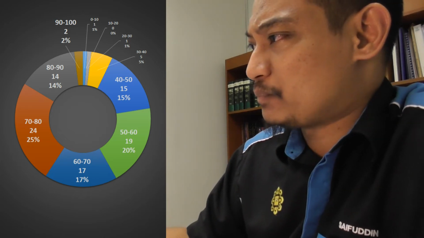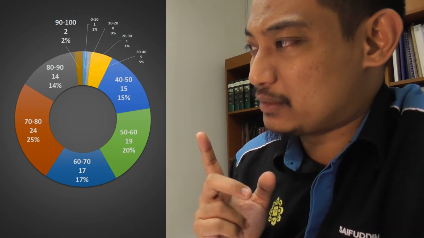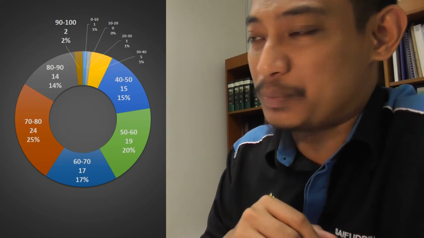In terms of percentage, I'm quite happy with the chart here. Less than a quarter of the students got less than 50. Mind you, again, this is only the final exam, not added to the midterm. Then 2% got more than 90, and another 14% got between 80 and 90. In total, 16% got more than 80, and 16% getting an A is quite okay for me. I'm quite happy with that.